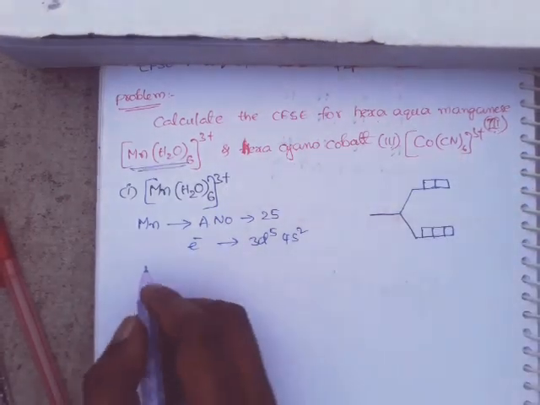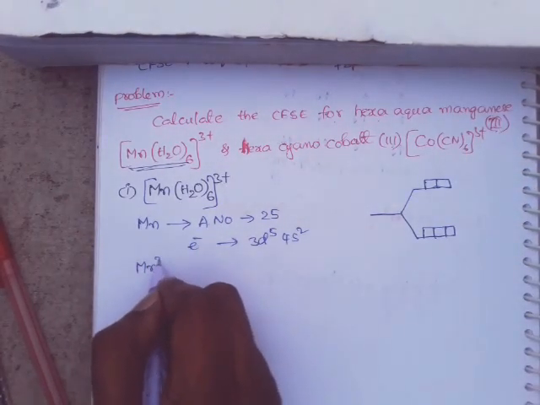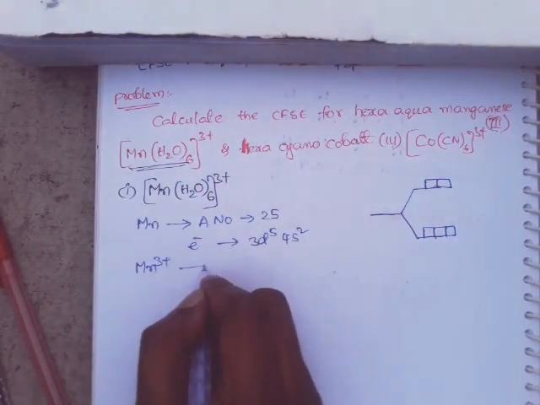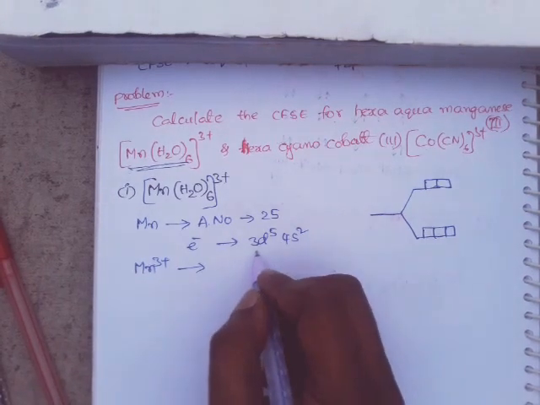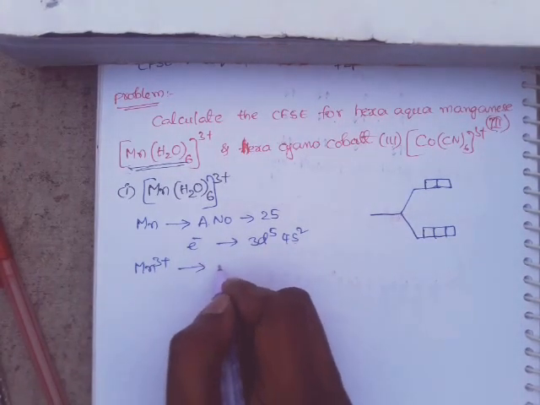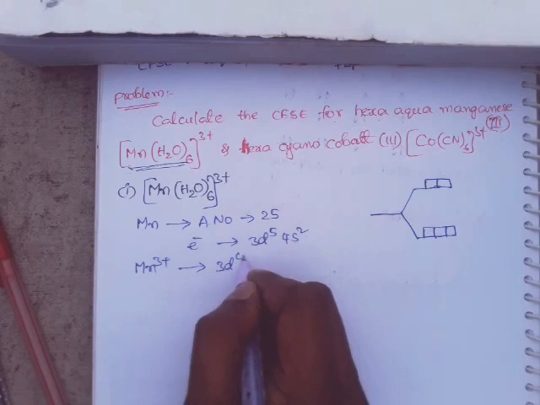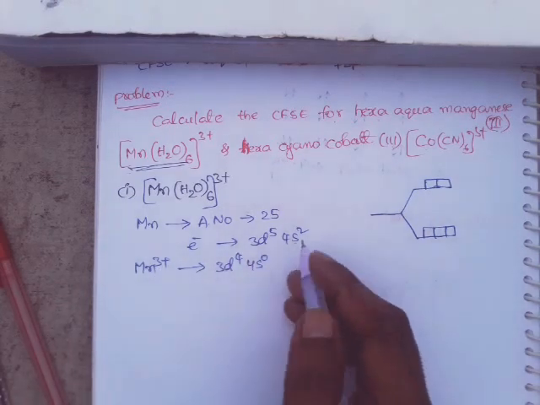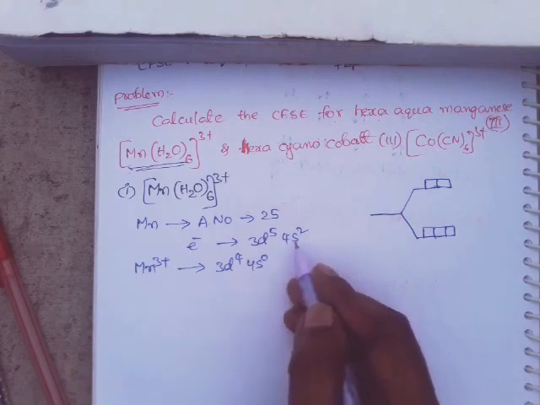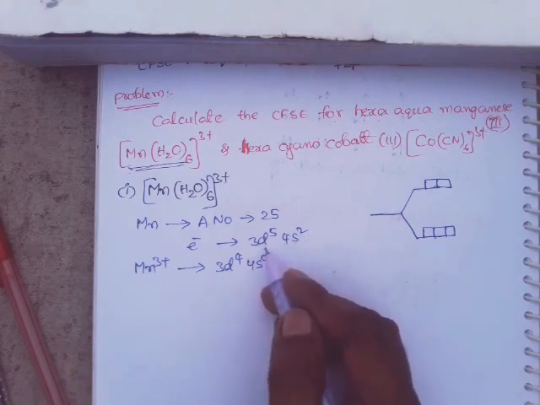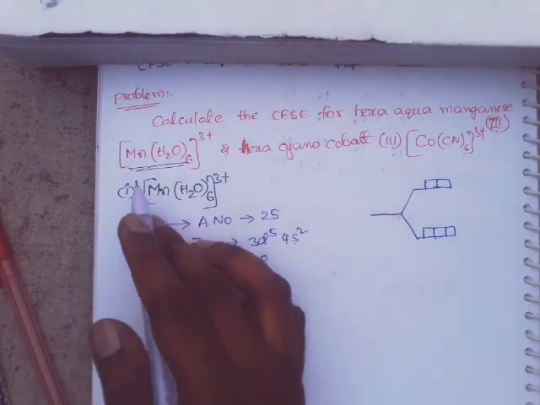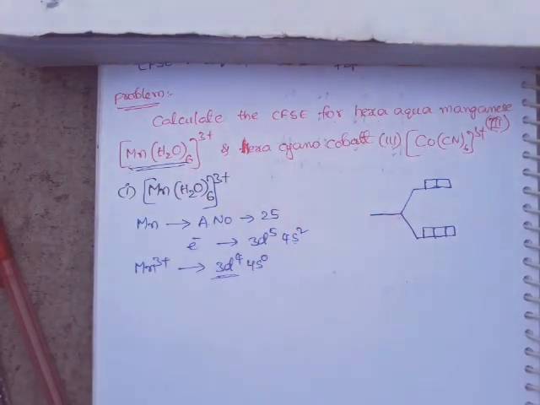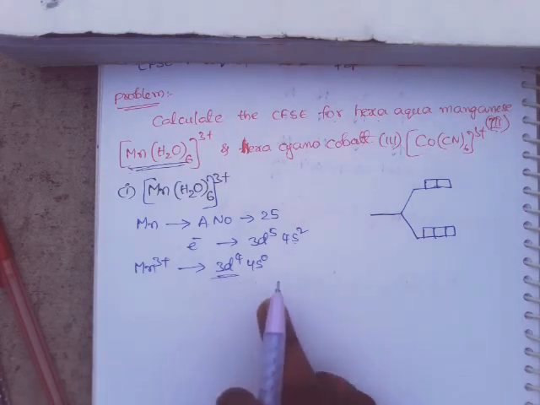Plus 3. So Mn3+. In this complex, the manganese oxidation state is plus 3. So for Mn3+, outermost electronic configuration is 3d4 4s0. Why? Because plus 3 means 3 electrons are removed, from the s orbital and one from the d orbital. Okay, so in this complex, the d orbitals contain only 4 electrons.